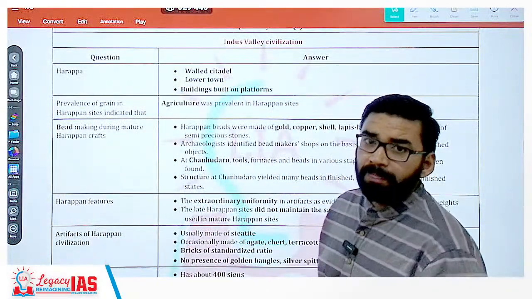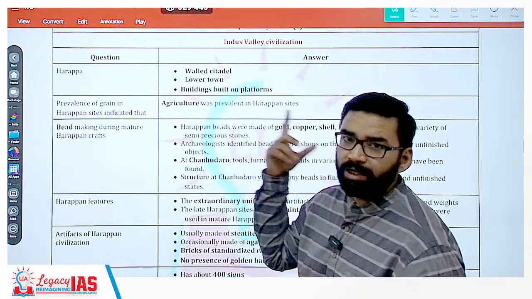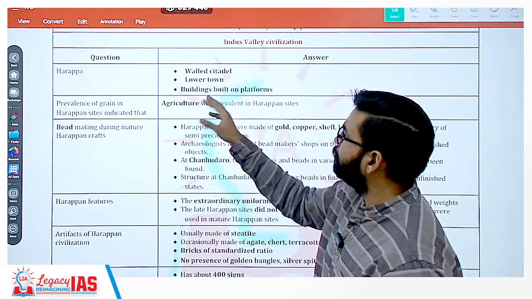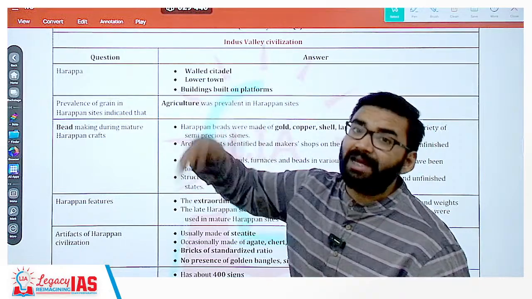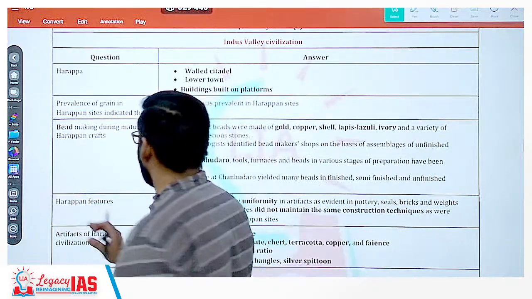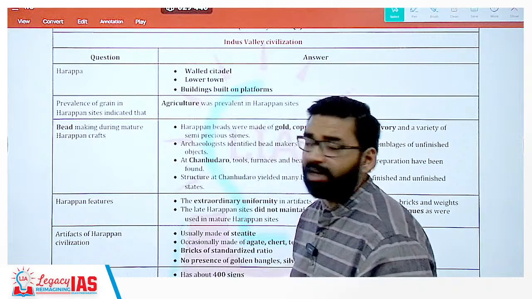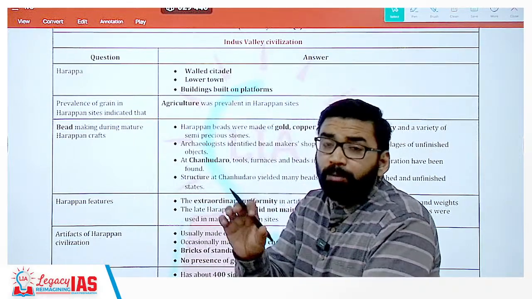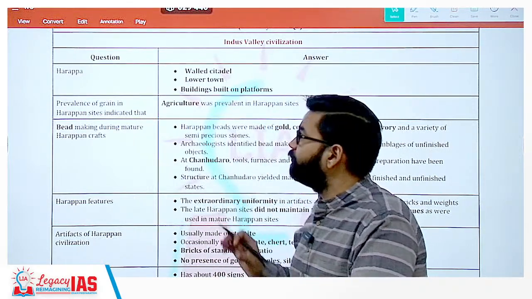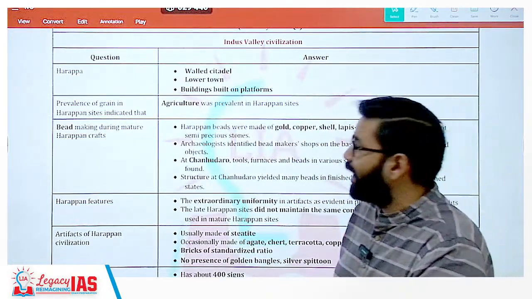So Harappa divided into two parts, lower and upper town. So walled citadel, lower town was there, and buildings built on platforms. Yes, upraised platform. Clear? Then what was the most important economic activity during the time period of Indus Valley civilization? So the most important economic activity, the prevalent thing is agriculture. So agriculture was prevalent in Harappan sites.